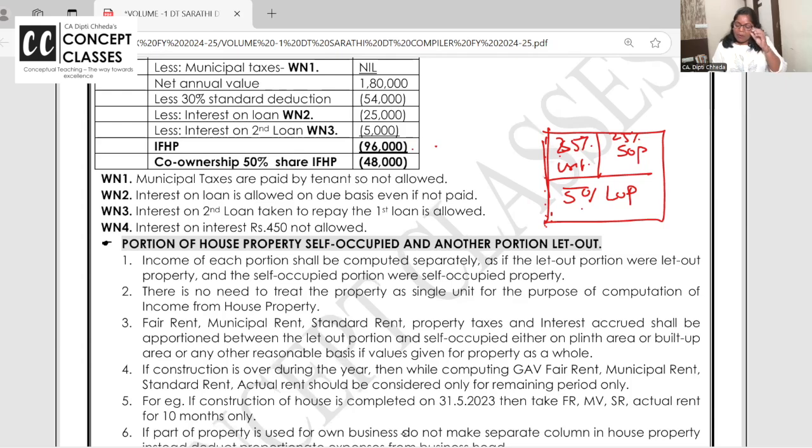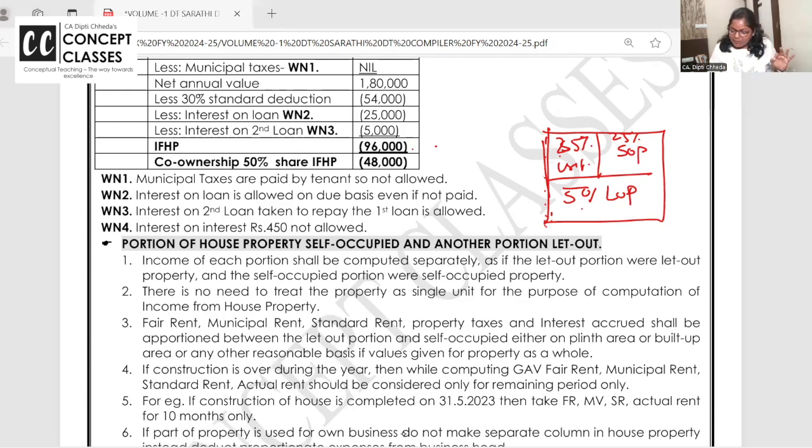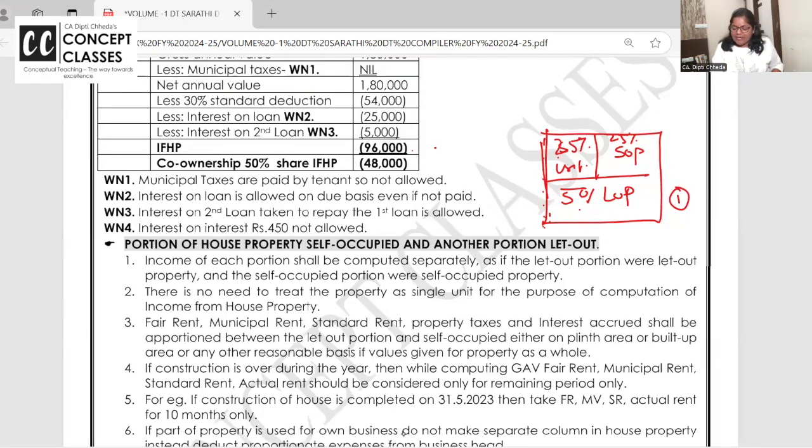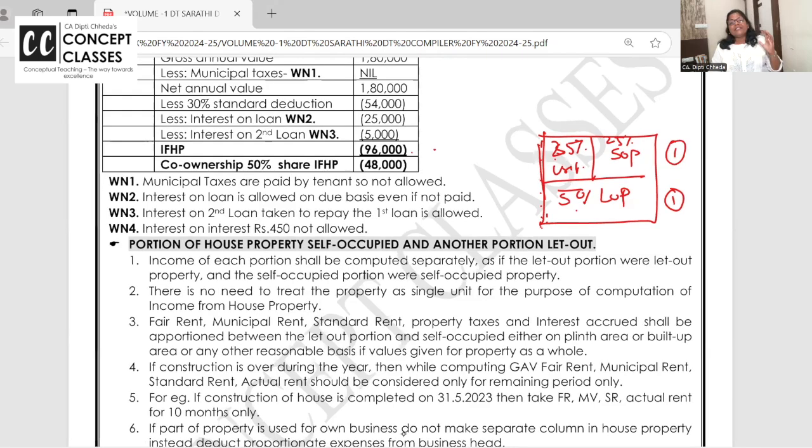If the property is partitioned, 50% is let out, 25% is self-occupied, 25% used for own business. Then for the part used for own business, don't make a column. While computing house property income in column form, you make two columns, one for the let out and one for the self-occupied.